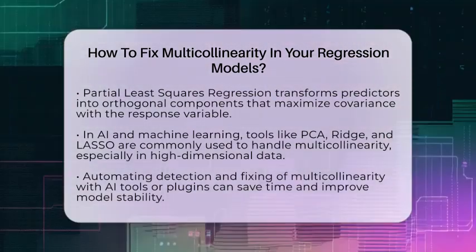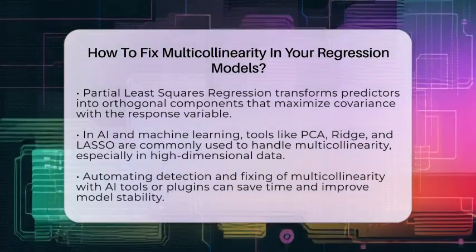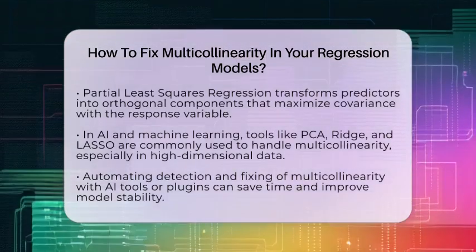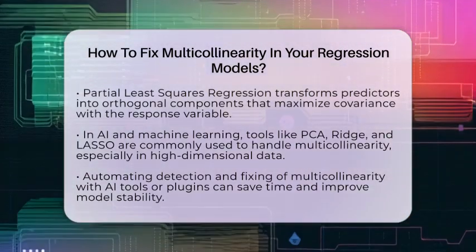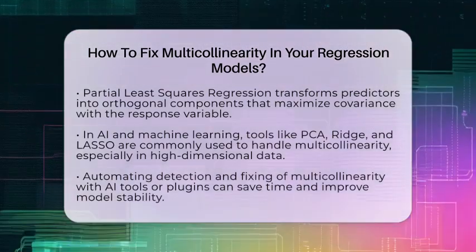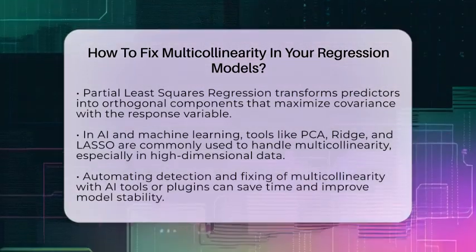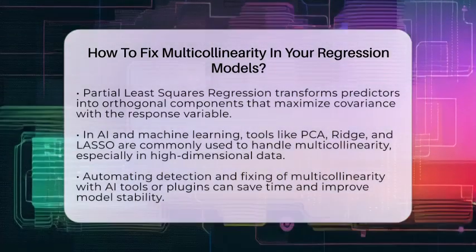Gathering more data can also help. If possible, collect data in different conditions or over a longer period. This can weaken the relationships between variables and reduce multicollinearity. It's especially useful in experimental setups where you can control the data collection process.